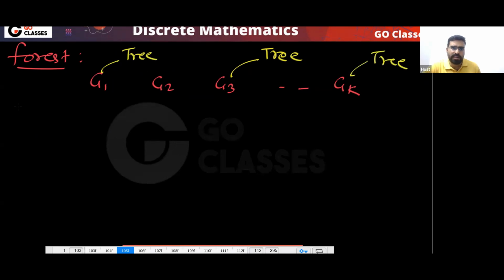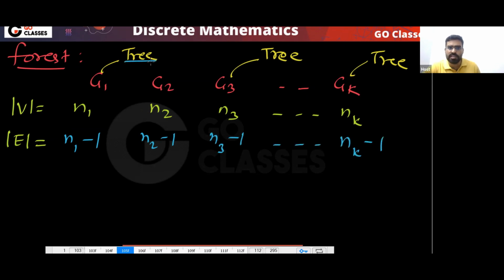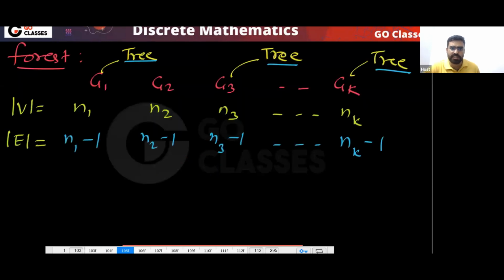Now let us assume the number of vertices here is n1, here n2, here n3, and here nk. Then what will be the number of edges? That will be n1 minus 1, n2 minus 1, n3 minus 1, and so on, nk minus 1. Because G1 is a tree, G2 is a tree, all of these are trees. In a forest, every component is a tree, so basically you have a total of k trees.